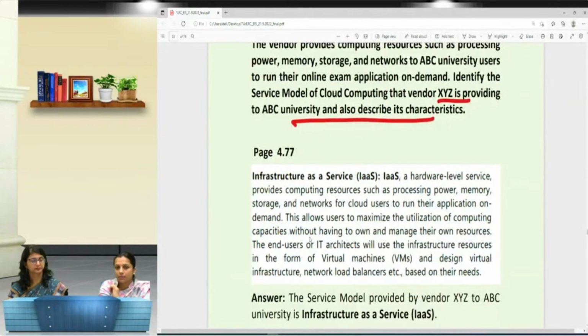I've got an example here. Suppose I say everything is provided by me, that is my own on-site legacy services. If I'm having IaaS, like you have a frozen pizza with you, for that you need to have a dining table, the cool drinks, and the electricity or the oven where you will bake it. So that model comes over here, your IaaS, infrastructure as a service. The rest of the services are provided by my vendor or service provider.